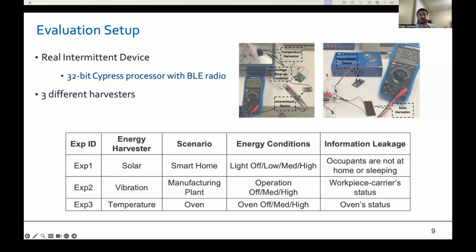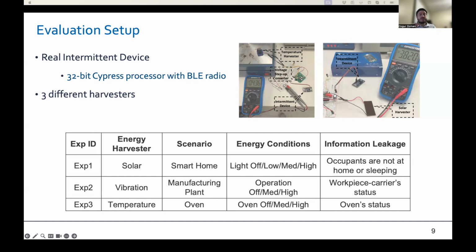So we deployed the intermittent devices in 3 different real-world environments for testing. In the first experiment, the intermittent device is connected to the solar harvester in a smart home where the light conditions change. And here the adversary aims to infer the light level, which can indicate whether the users are at home or sleeping. In the second experiment, we connected the vibration harvester to our manufacturing plant.